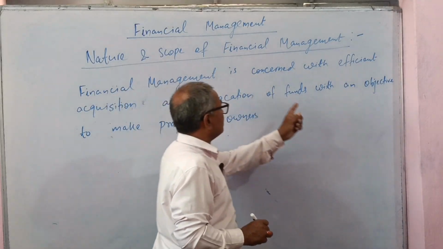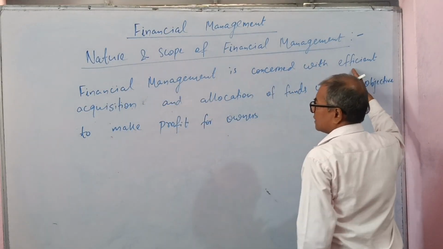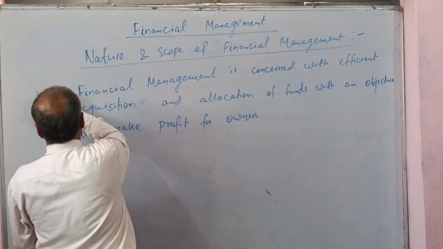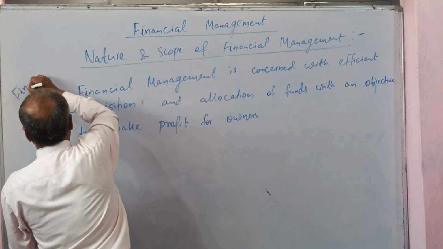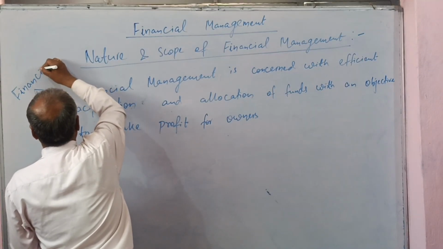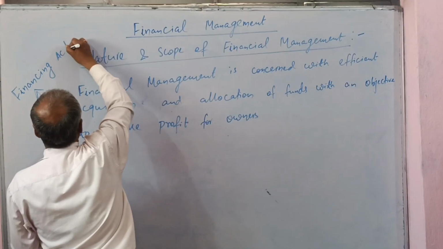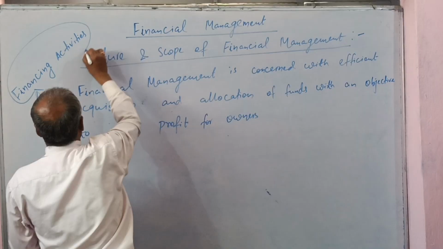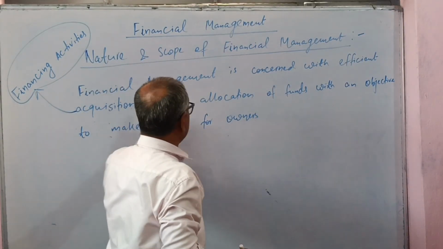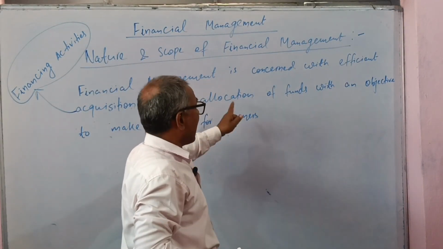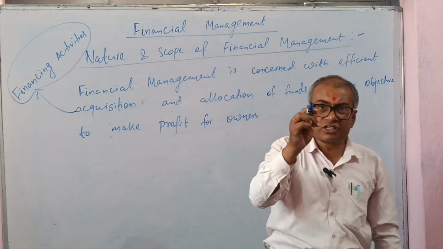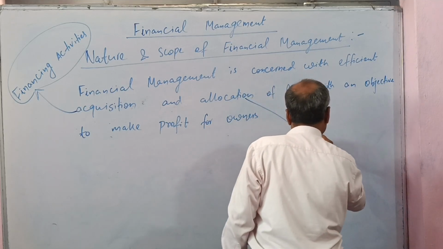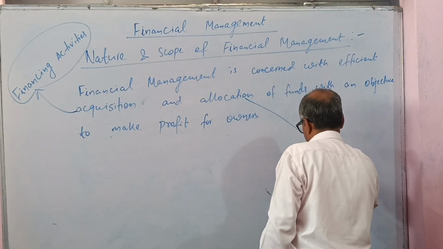Financial management is concerned with efficient acquisition. Acquisition implies financing activities. Acquisition of funds and allocation of funds implies investing activities.